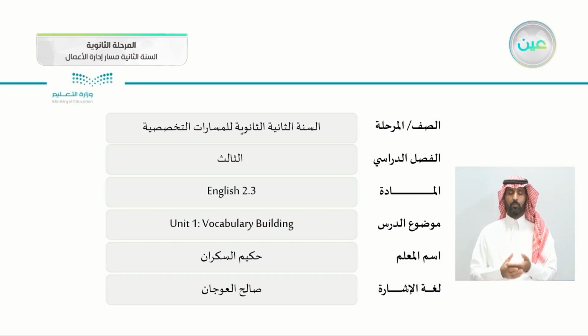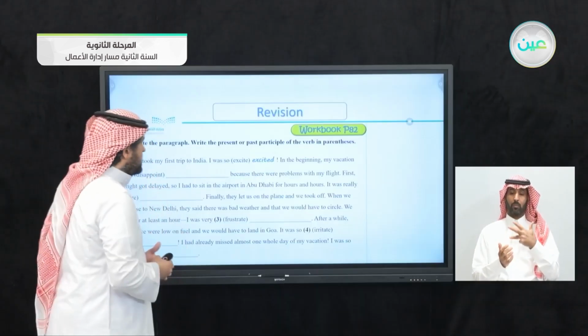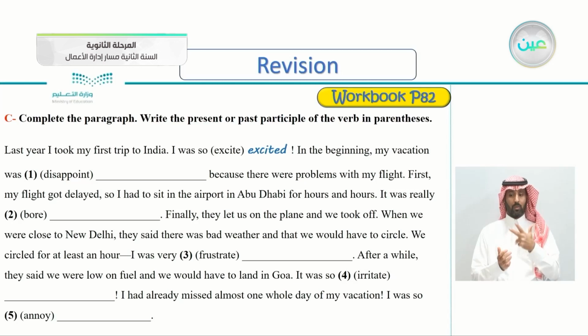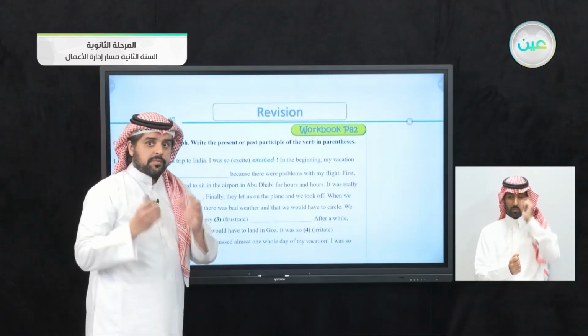I hope that you're happy and healthy and ready for today's lesson, which is the vocabulary building. But before we do that, let's open our workbooks, page 82. Let's answer exercise C. Complete the paragraph. Write the present or past participle of the verb in parentheses. So we'll be writing either the present participle or the past participle of the verb in the parentheses. And remember, they are both acting as an adjective, if you remember our previous lesson.